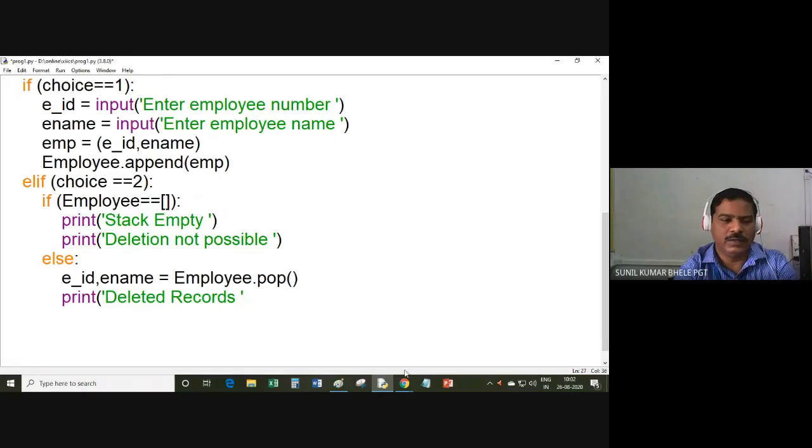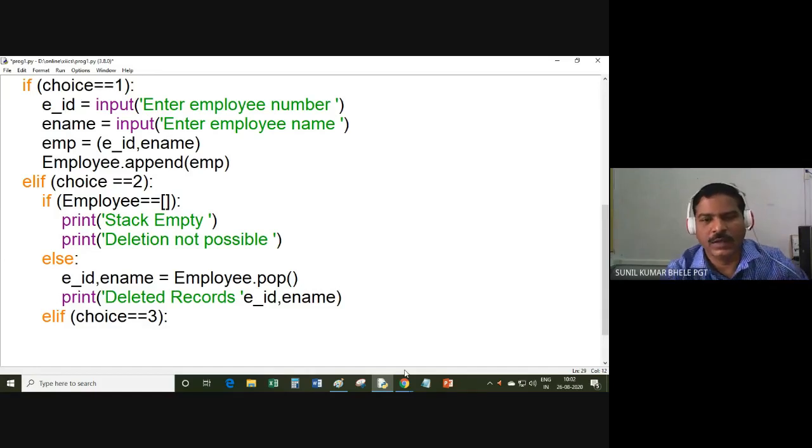Deleted records are shown, and you can display the record, employee ID and name. Elif choice is equal to 3. So you want to traverse the list. One by one, items should be displayed on the screen, or you can directly print the list on the screen.